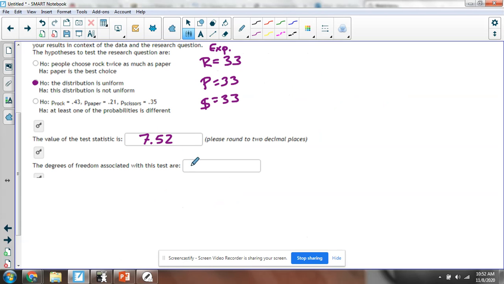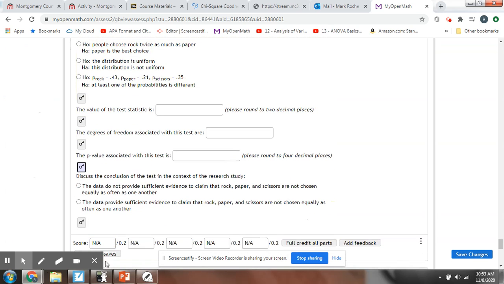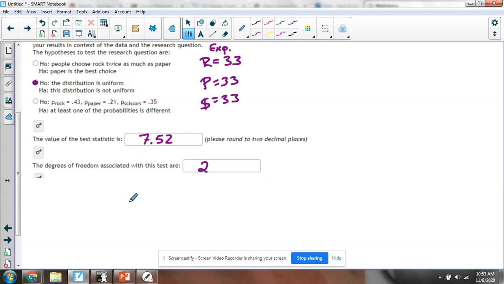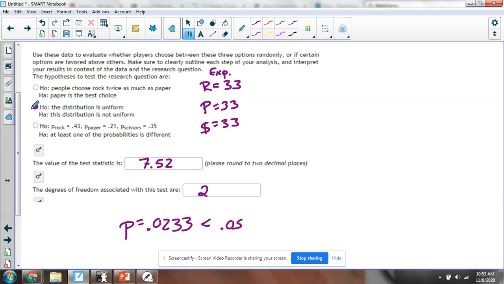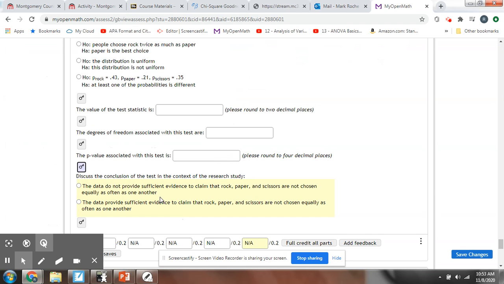I get degrees of freedom would be 2. And then what's the last question? The p-value is 0.0233, which is less than alpha equals 0.05. So the p is low, so we'll reject H0. So we'll reject the null. Okay, we'll reject the fact that it's uniform.